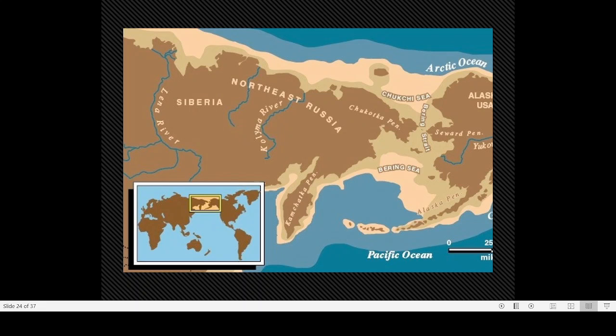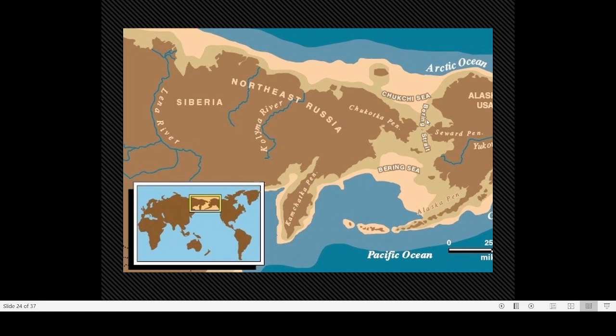Here you can also find several pictures regarding the land connection. See, this is the Bering Strait. This is Alaska of the USA, and this is the eastern part of Russia. This colored area shows the deep ocean; this means less deep, this means still less deep.